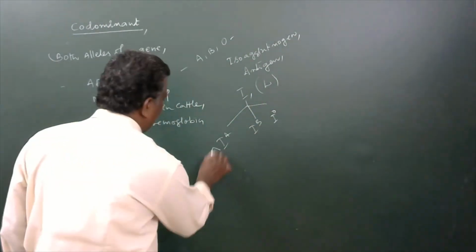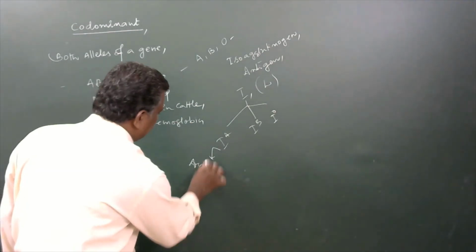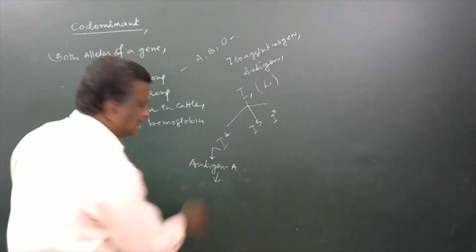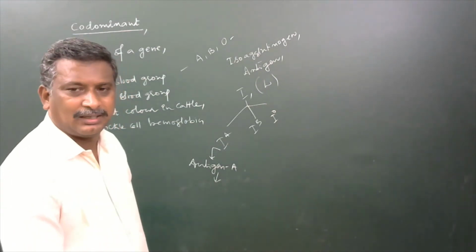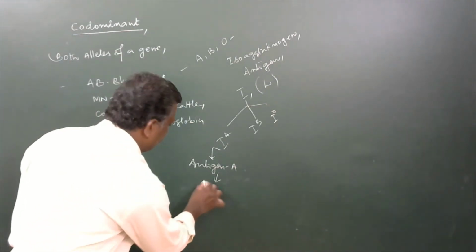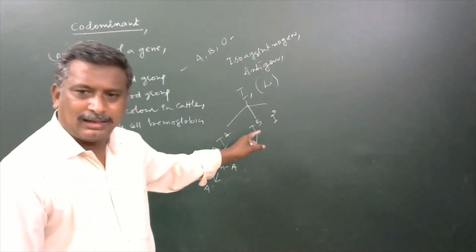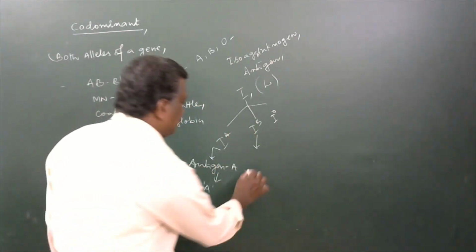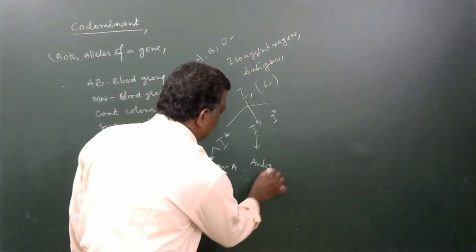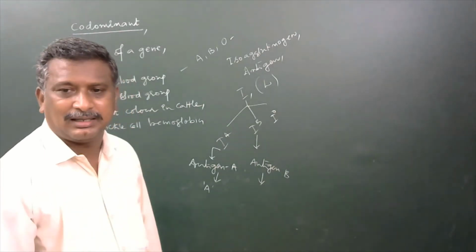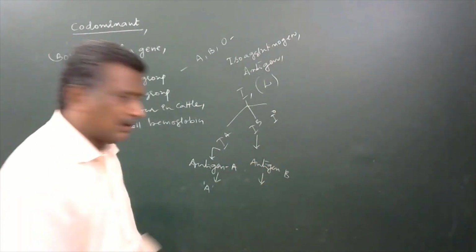I to the power of A is able to produce antigen A. If antigen A is there, that blood becomes A blood group. I to the power of B is able to produce antigen B. If antigen B is present in the blood, it is said to be B blood.